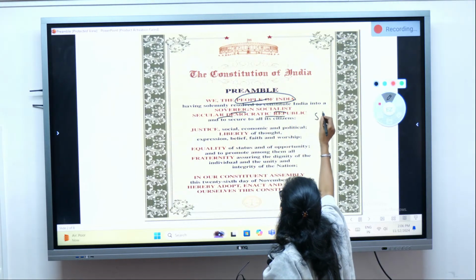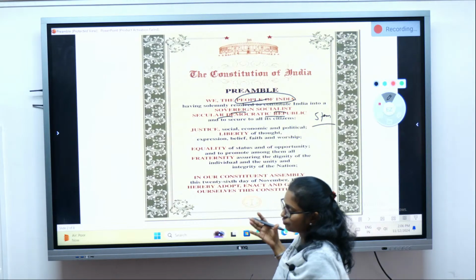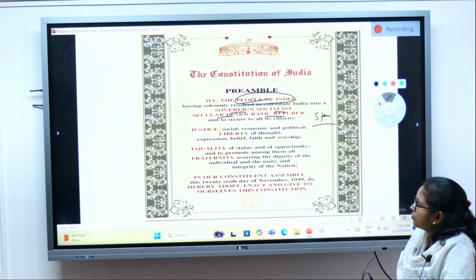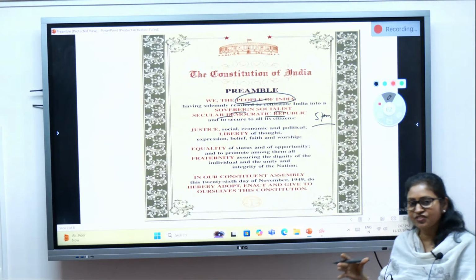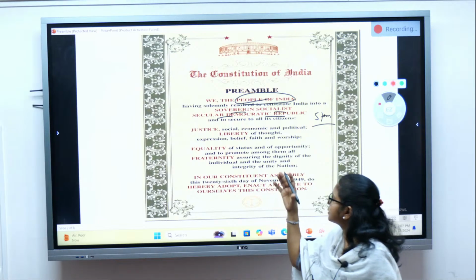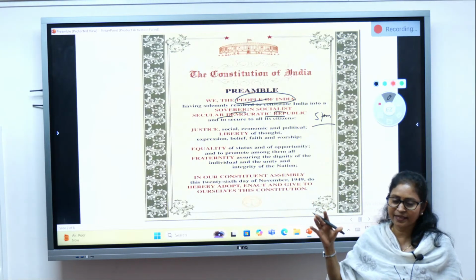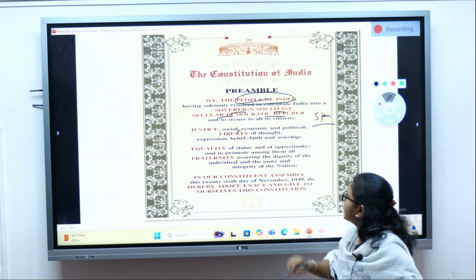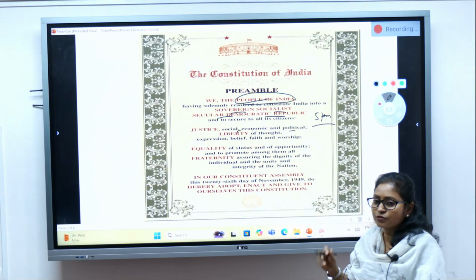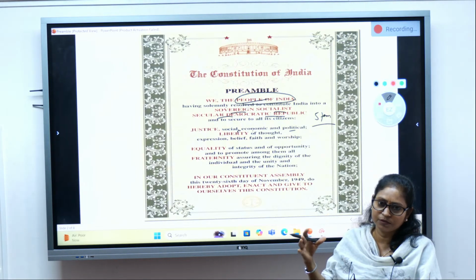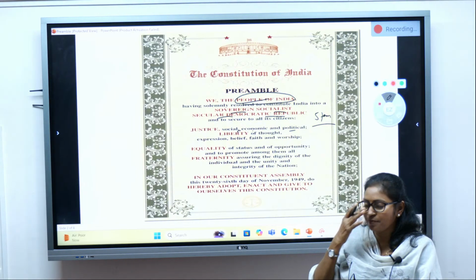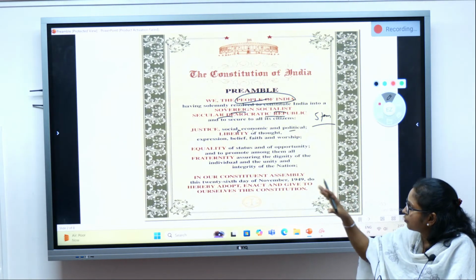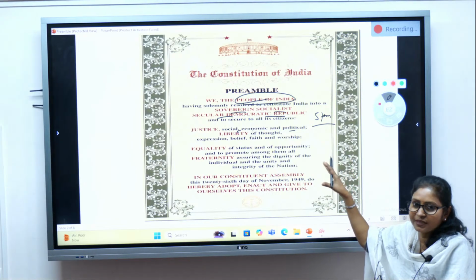So five terms are mentioned here. Be careful about all these terms. And to secure to all its citizens: justice, liberty, equality and fraternity. Justice, social, economic and political. You should study the preamble very minutely, because very minute details are asked in prelims questions.